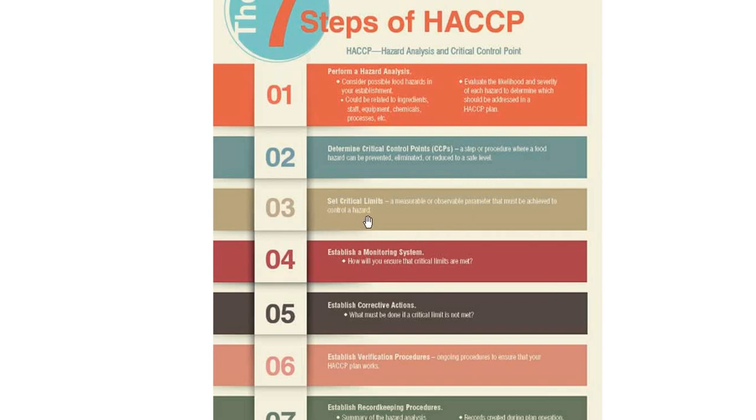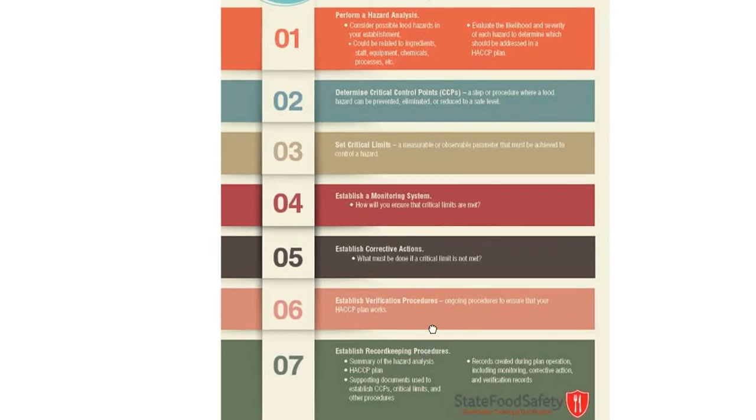And third one is set critical limits. This is a measurable or observable parameter that must be achieved to control a hazard. For example, maintaining a particular temperature, maintaining a particular humidity, like that. And fourth is establish a monitoring system. How will you ensure that the critical limits set above are met? So we should have some monitoring system to measure all those things.